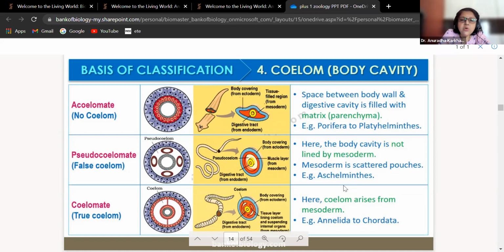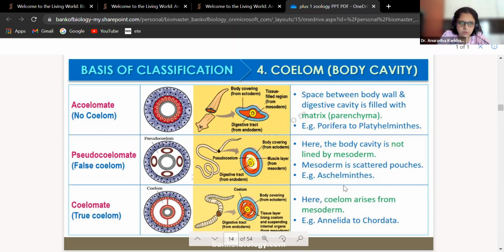So pseudocoelomate, ये जो word कभी भी आपके पेपर में आता है ना बेटा, by default only one type of organisms present, that is ascalmanthus. No other phyla is going to have pseudocoelomates. Okay, so porifera to plateal membrane is acoelomates and pseudocoelomates एक ही है, that is ascalmanthus. And beyond ascalmanthus, that is from annelida to chordata, everyone will have a coelom. So that is coelomates or true coelom as we say.